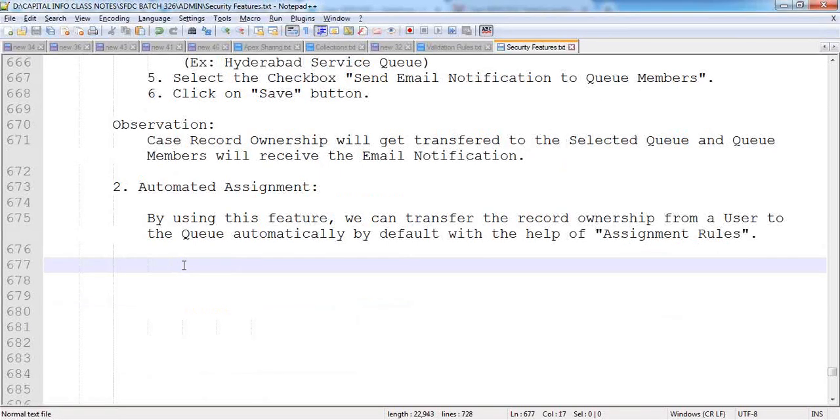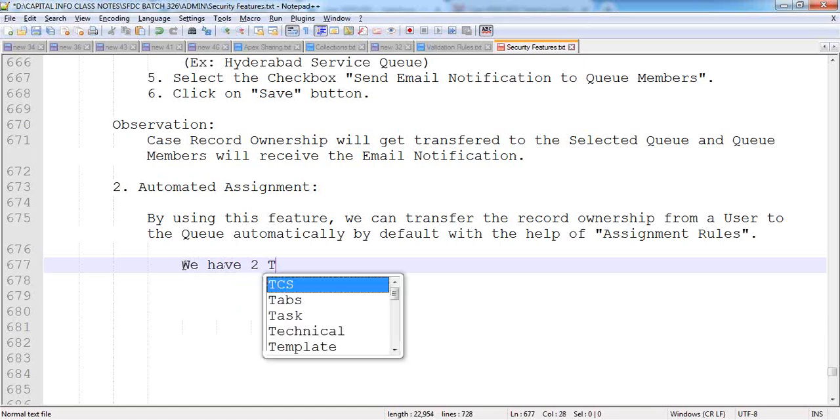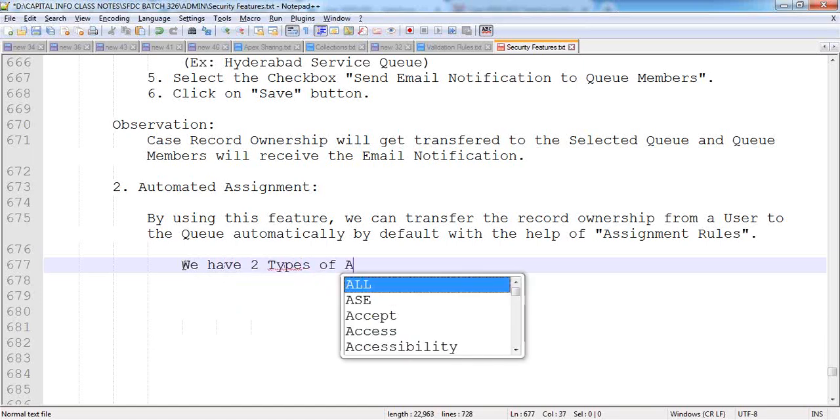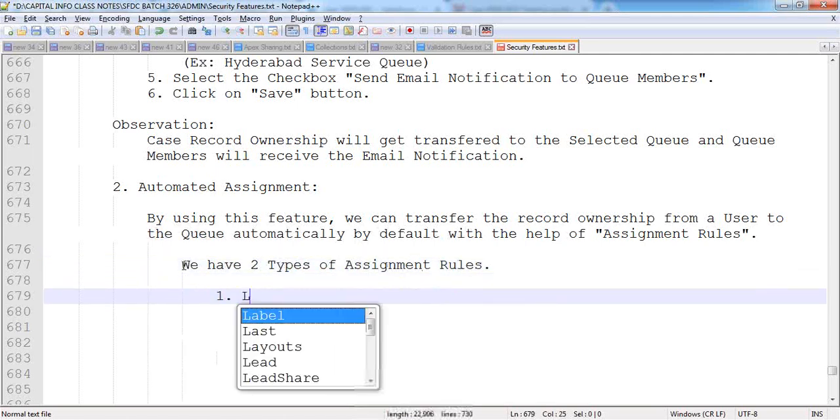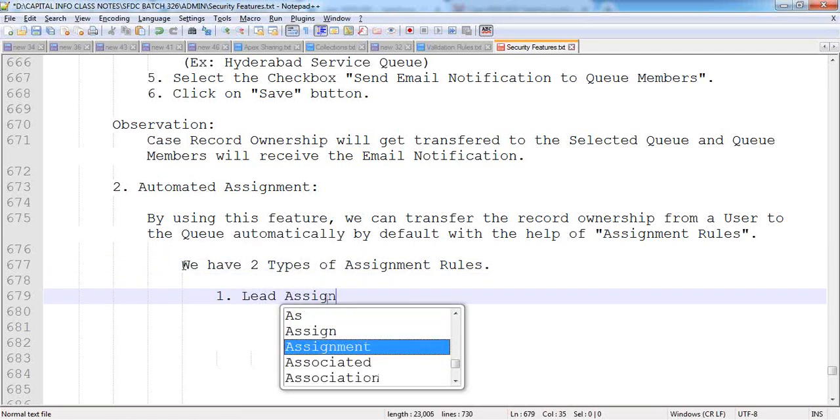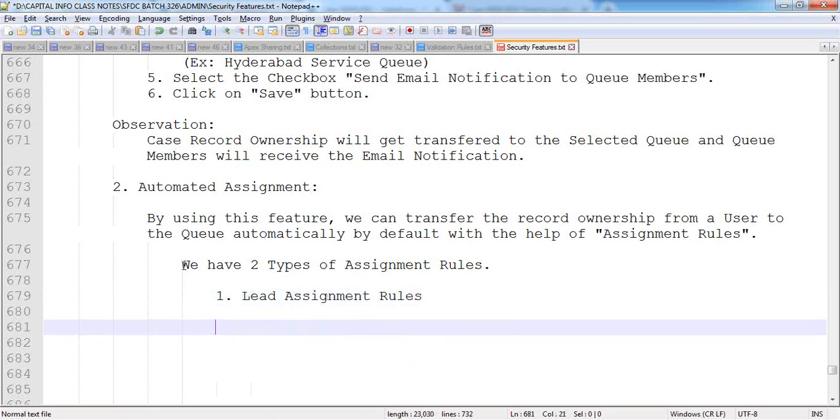With the help of assignment rules. When coming to Salesforce, we have two types of assignment rules available. First one is lead assignment rules. Second one is case assignment rules.